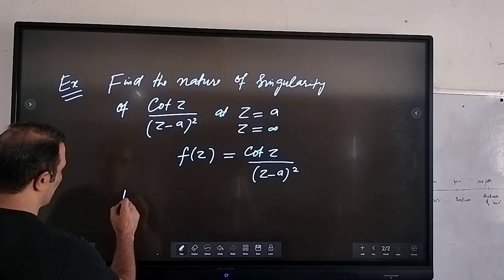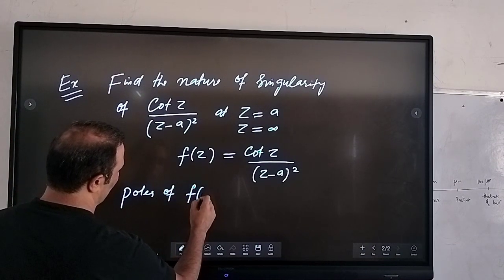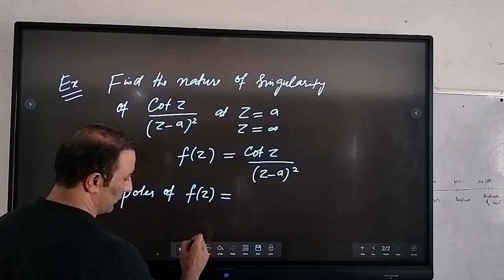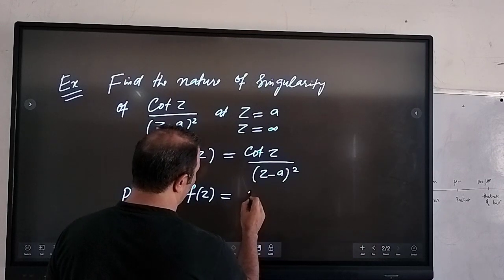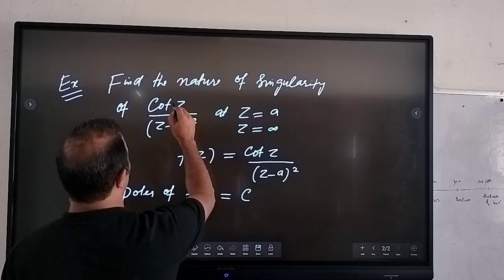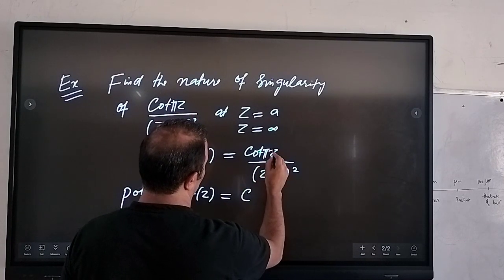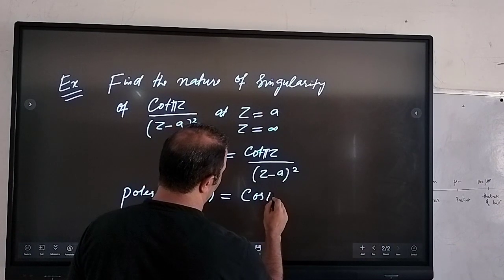So if you write the poles for this, cos of pi z, so this is pi here, cos of pi z.